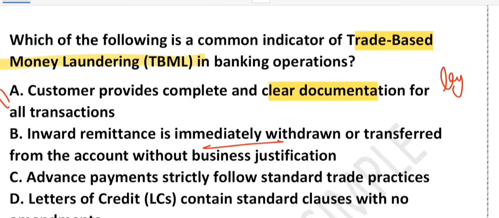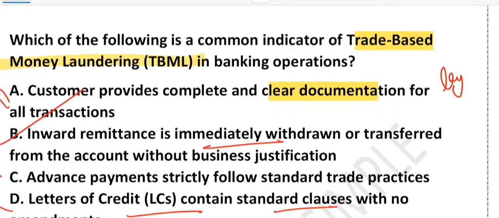What about C? C says advance payment strictly follows a standard trade practice. That is expected and safe, right? So that is not money laundering. And D, letter of credit contains a standard clause with no amendment. A standard letter of credit is fine. The problem is when letters of credit have repeated amendments or unusual clauses that raise suspicion. Suppose there is some unusual clause in the letter of credit. Obviously it will raise suspicion.